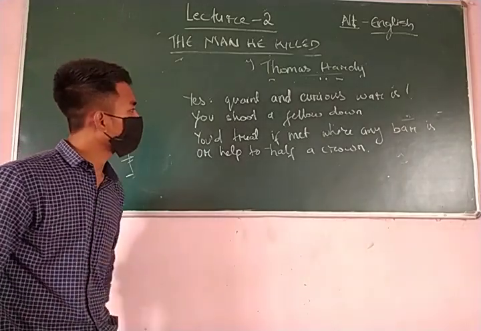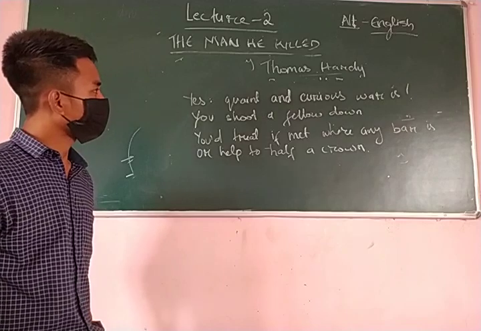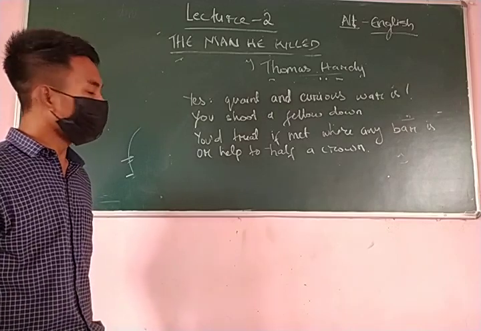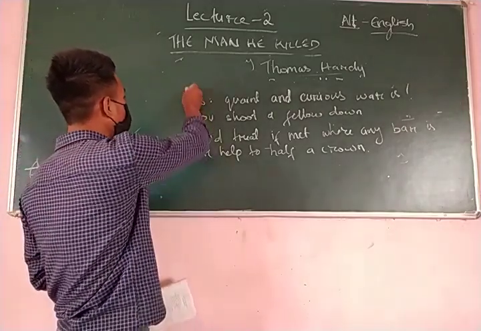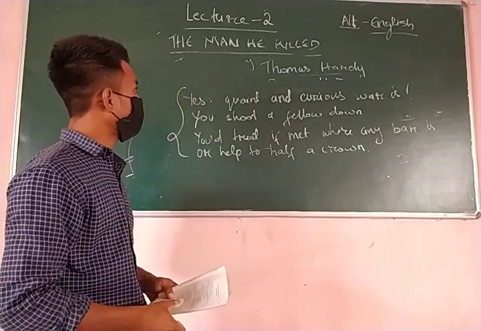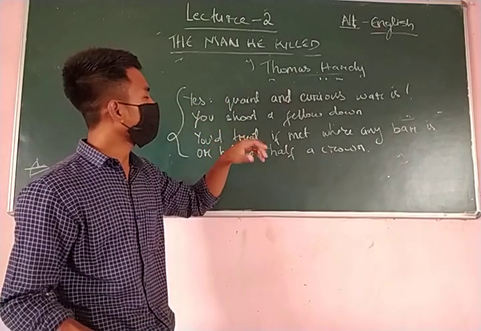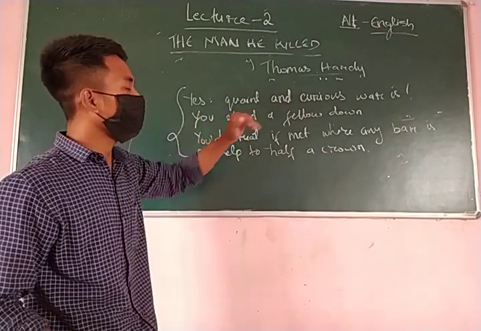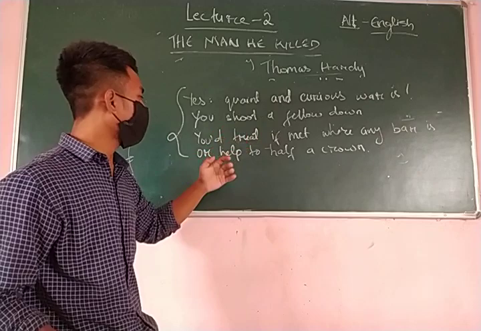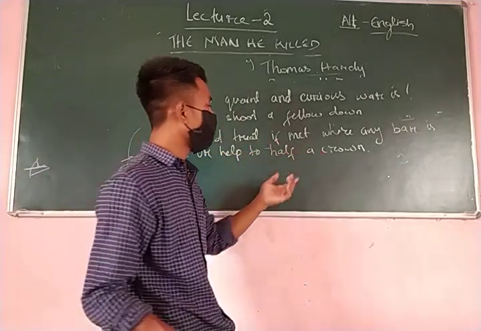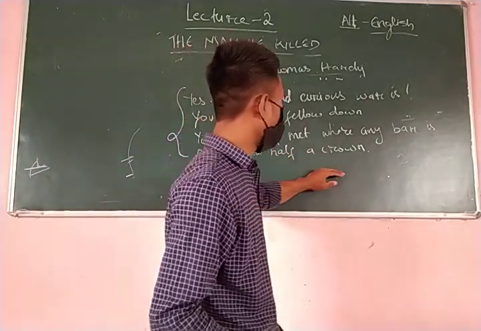So now let's try to analyze the last part of the stanza, the last part of the poem, which is written by Thomas Hardy. Yes, quaint and curious war is, you shoot a fellow down, you treat if met where any bar is, or help to half a crown.